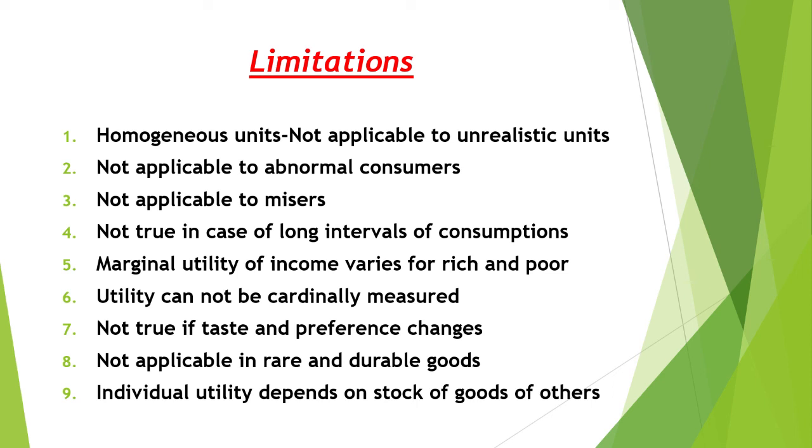In the case of durable goods, the consumer has them only once in a lifetime. We cannot compare the utility derived from these durable goods. The last one, the utility depends upon the stock of other people, because the marginal utility is a social need.